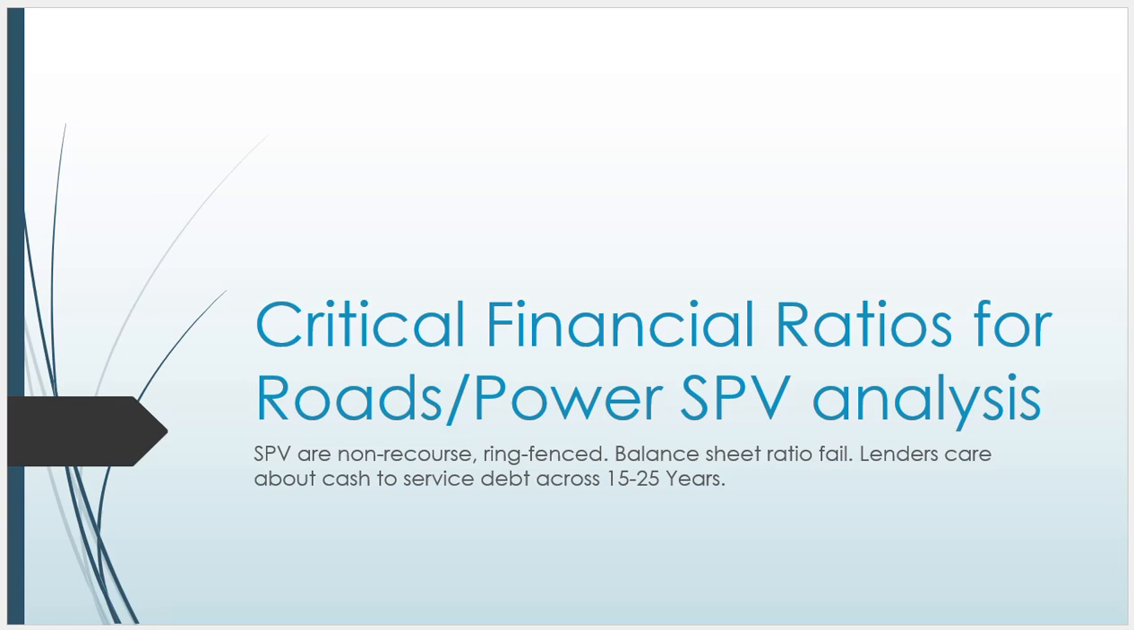So the special purpose vehicle is a non-recourse and ring-fenced entity where the balance sheet ratios are not essential, and we are not going to the borrower's balance sheet or the sponsor's balance sheet. Lenders care about cash to service the debt across 20 to 25 years. So here we need to understand what non-recourse and ring-fence mean, to understand the critical ratios for the road and power special purpose vehicle.